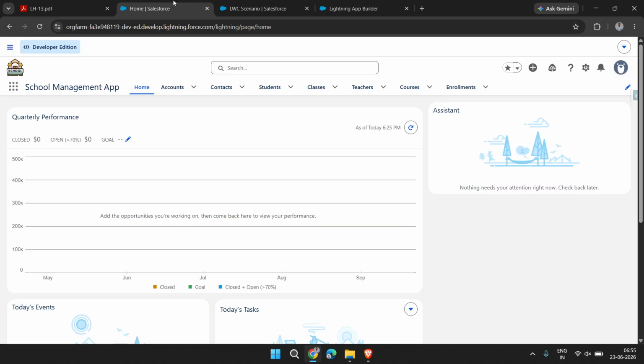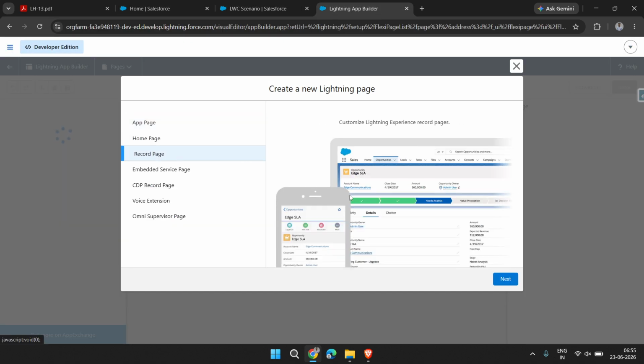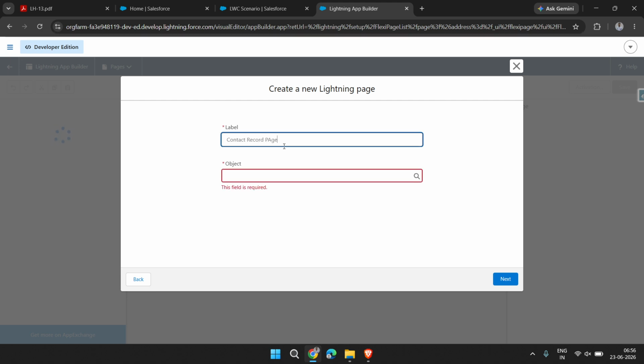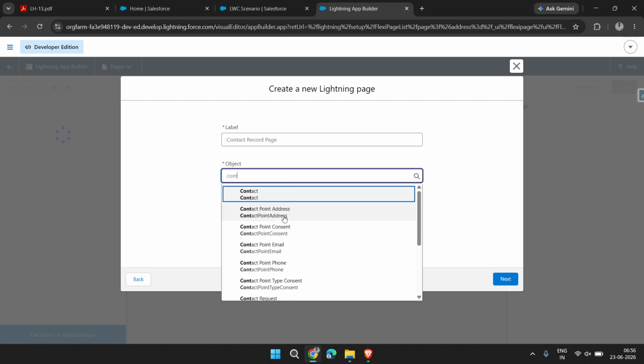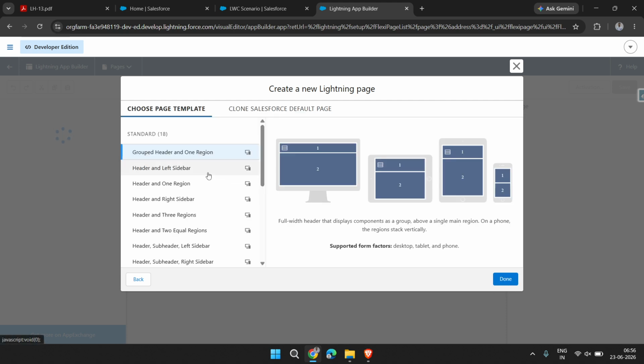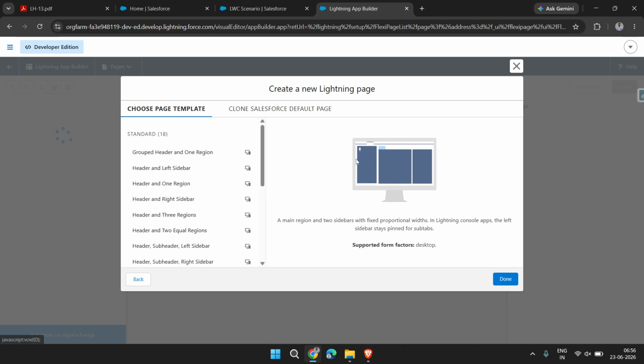Now let's try to create a record page. I create a record page, then I add a contact record page, select Contact, then click next. Then we can choose which type of template we want to add.